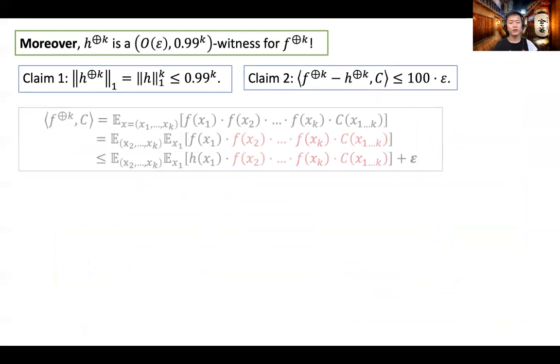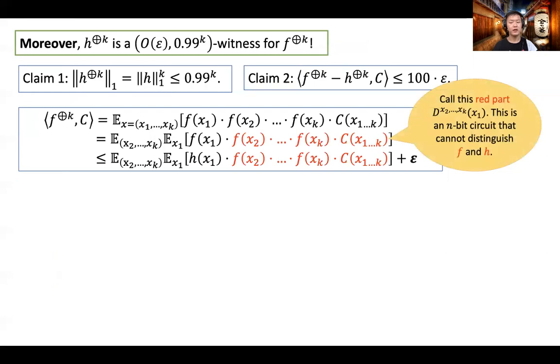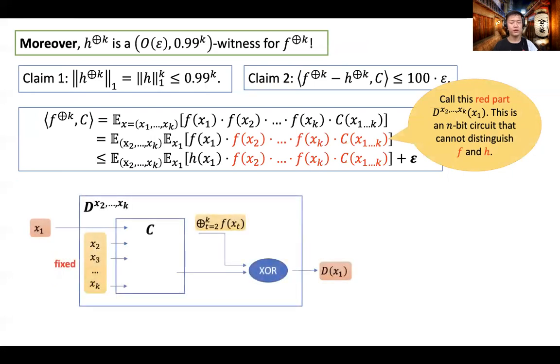To begin with, we write the correlation between f^{XOR k} and C as an expectation in this form. Then, for every fixed x2 up to xk, we consider the inner expectation. We highlight some terms in the expectation with red color. We call it D of x1. This defines an n-bit circuit that cannot distinguish between f and h, as illustrated in the following figure. Since x2 up to xk are fixed, the circuit D is just the restriction, with a possible negation, of the circuit C. So the assumed indistinguishability between f and h applies. We can replace the f of x1 term with h of x1 at a cost of epsilon.